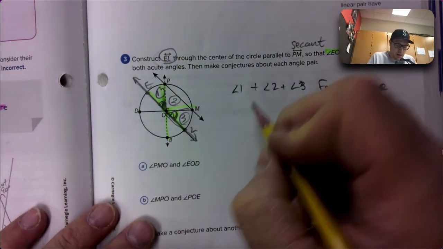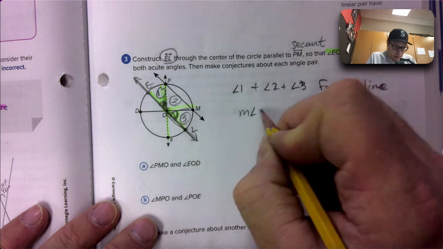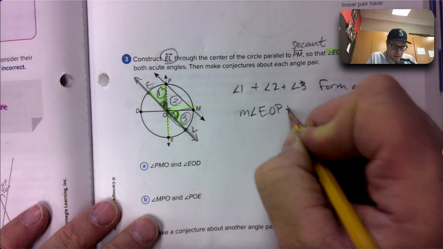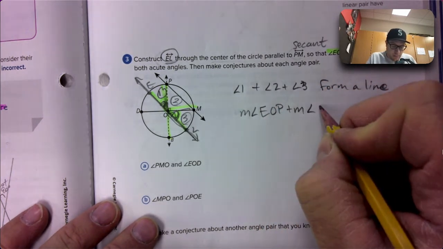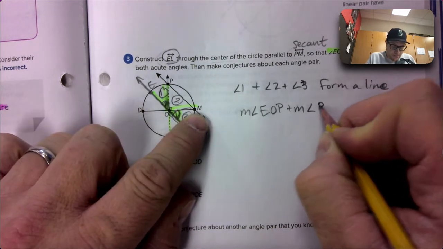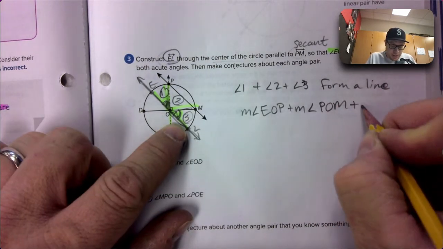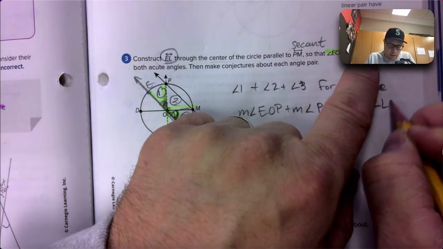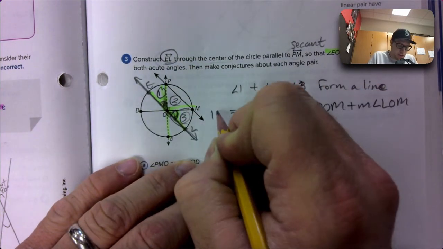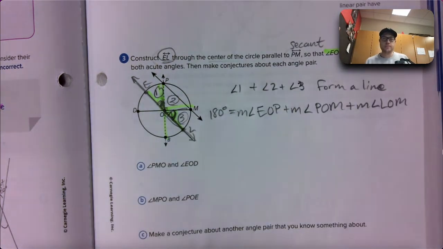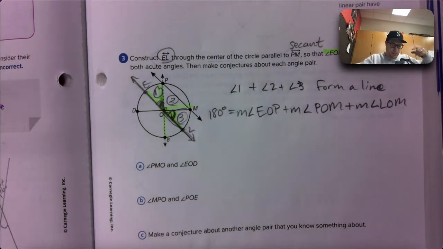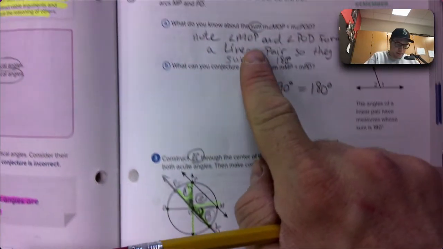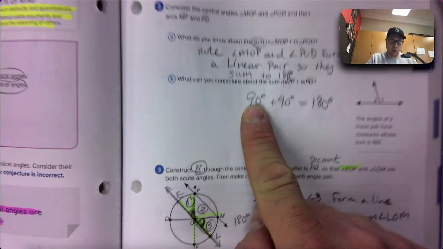They form a line. Wait, we know what POM is. POM is a 90-degree angle. So right away I know POM makes a 90. If I take away 90 from both sides, I get 90 equals the measure of angle EOP plus the measure of angle LOM.